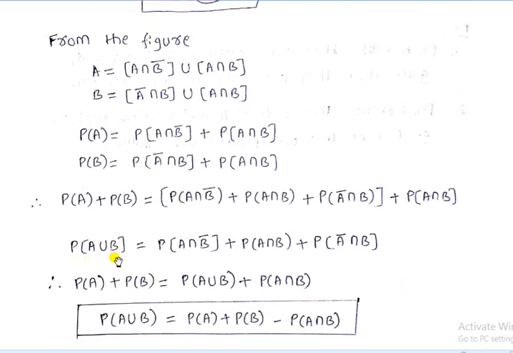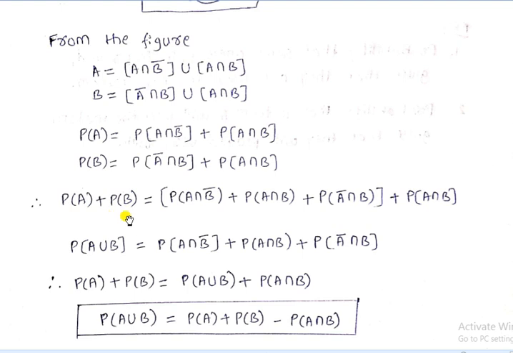And we know that probability of A union B is probability of A intersection B bar, probability of A intersection B, probability of A bar intersection B. So in place of these three terms, we use probability of A union B, and keep probability of A intersection B as it is.